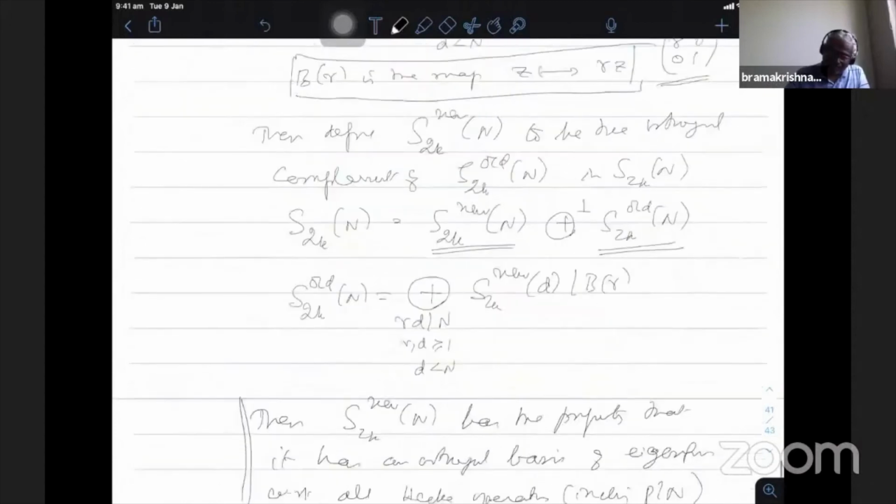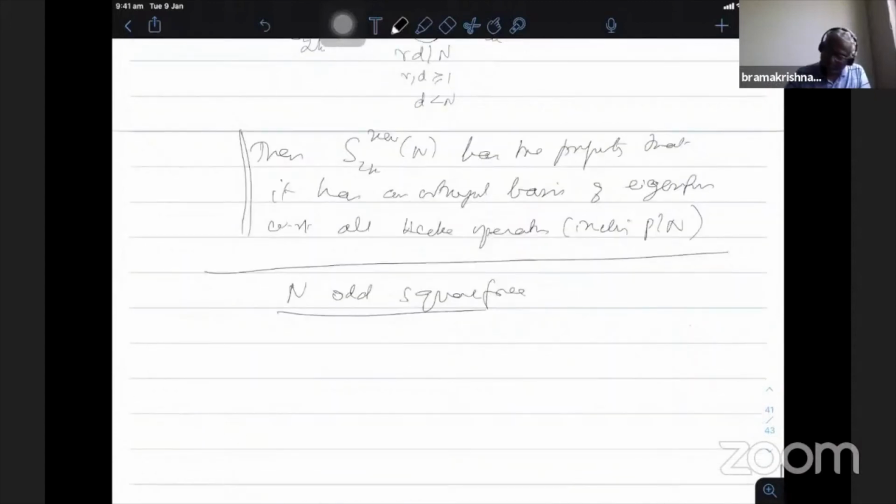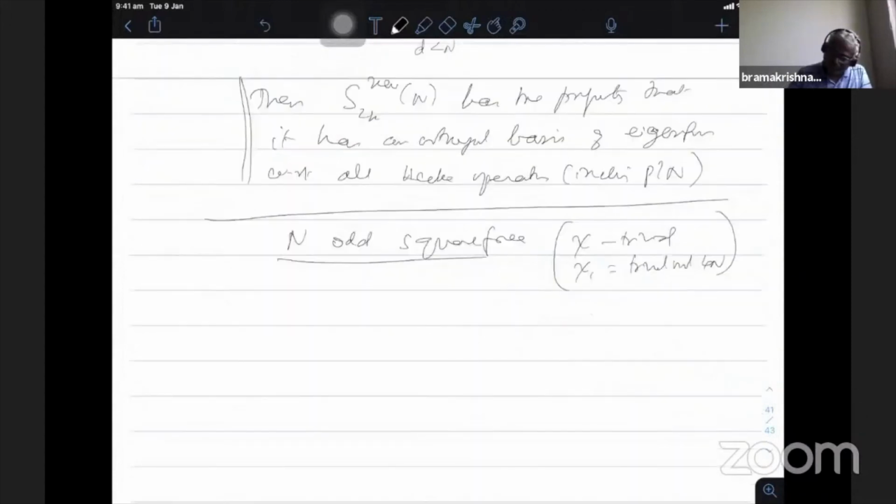So now I take chi to be trivial, so chi is trivial modulo 4n. For simplicity, I am not taking chi to be any character. Define S k plus half old plus 4n to be the sum over d dividing n, d strictly less than n, of S k plus half plus 4d, under the U operator.